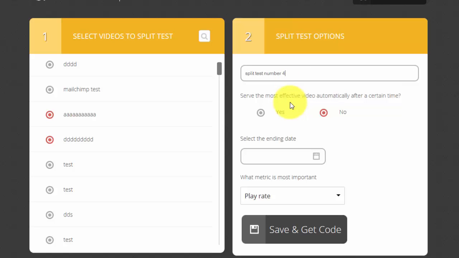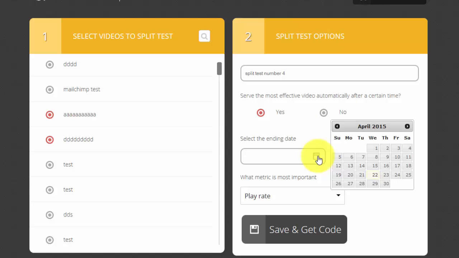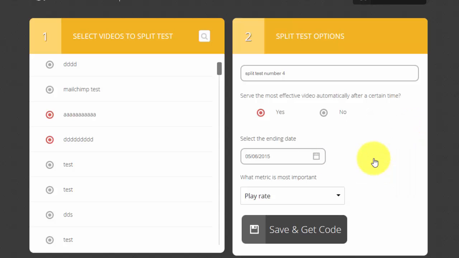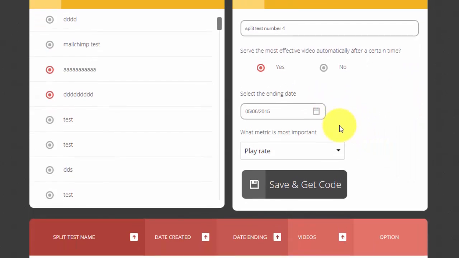The next option here is asking you, do you want to serve the most effective video automatically after a certain time? So this is saying, okay, do you want to split test this for say 2 weeks and then have vooPlayer serve the winner automatically and forget about the loser? I'm going to go ahead and click yes. Okay, and then I'm going to choose an ending date. So let's say I want to split test it for 2 weeks from today. I'll go ahead and click the ending date, and today is the 22nd, so we'll go ahead and choose the 6th. Okay, so that's going to be 2 weeks of split testing.